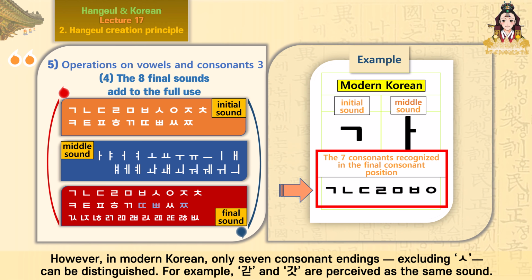However, in modern Korean, only 7 consonant endings can be distinguished. For example, got and got are perceived as the same sound.